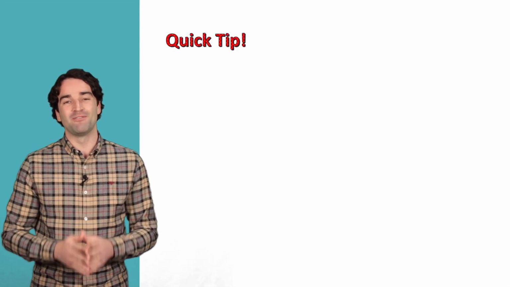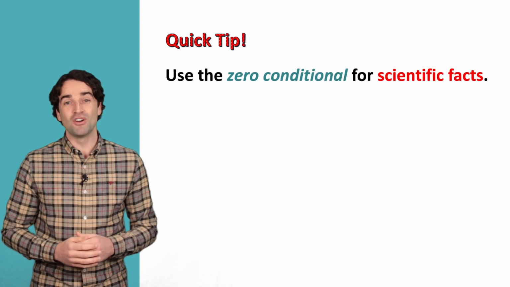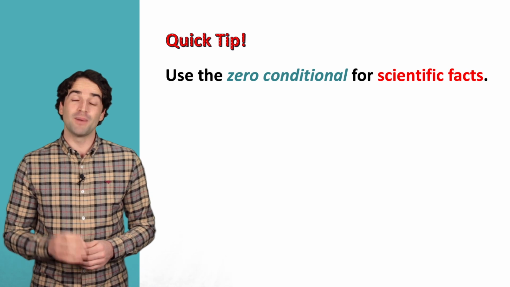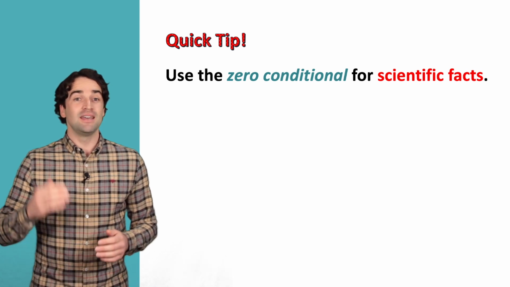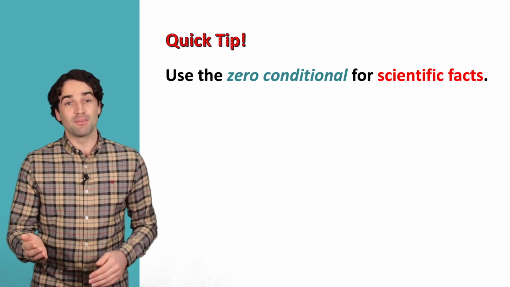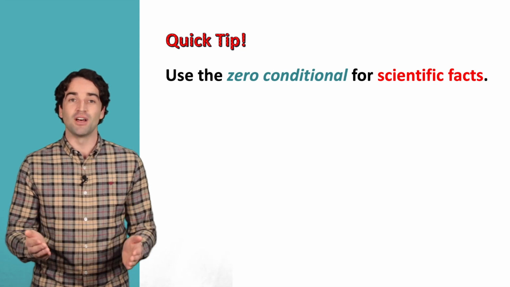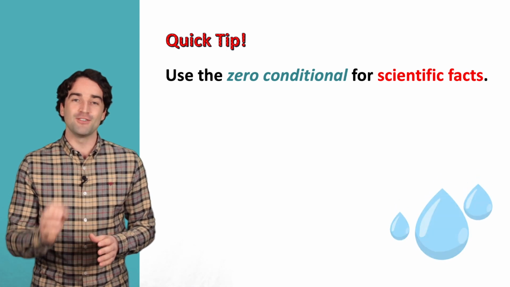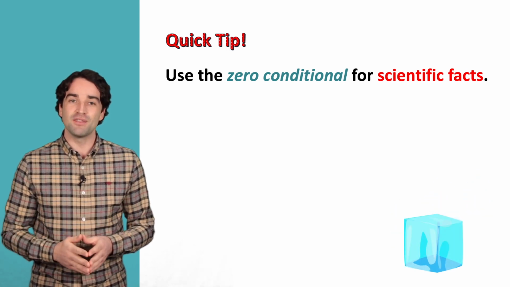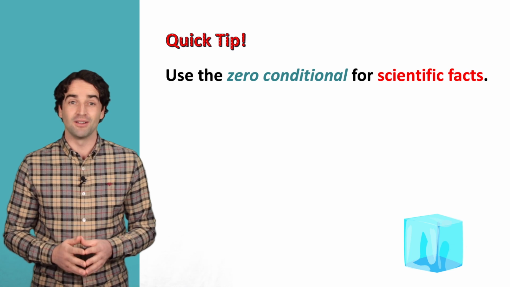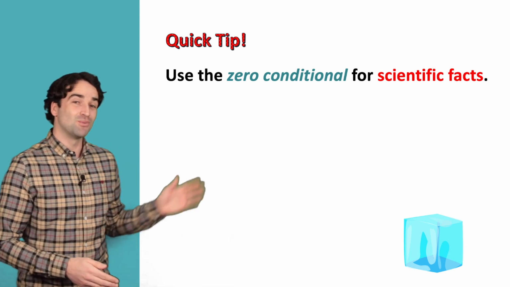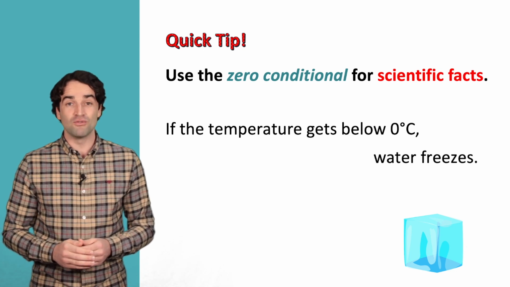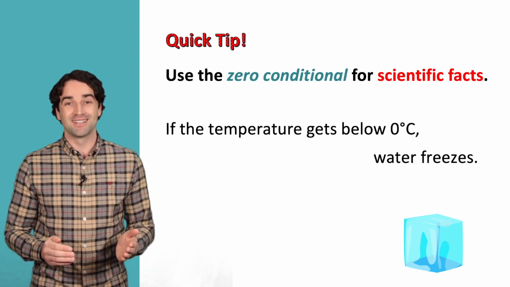Okay, I have a quick tip for you. You can use the zero conditional for scientific facts. When we talk about science, we often say, if something happens, something else happens as a result. So let's think about when water freezes. How can we say this using the zero conditional? Well, this is one way. If the temperature gets below 0 degrees, water freezes.